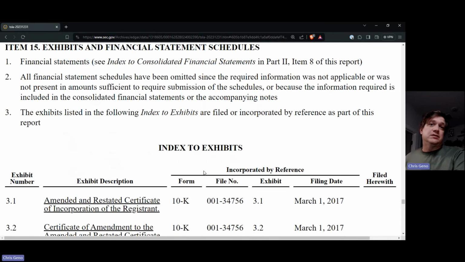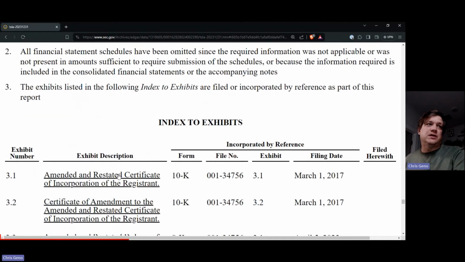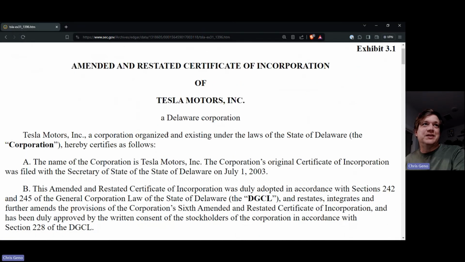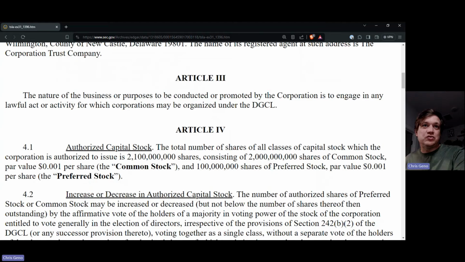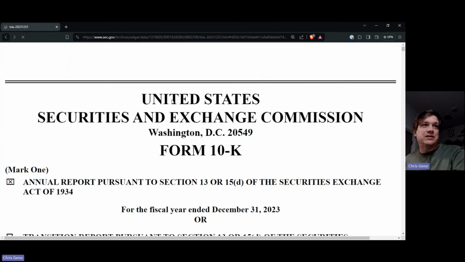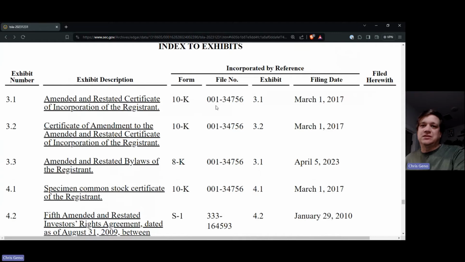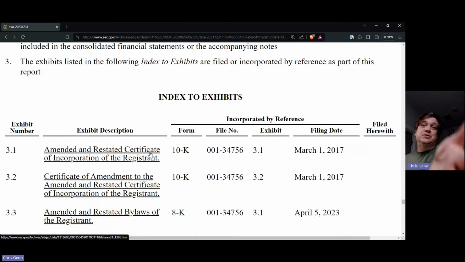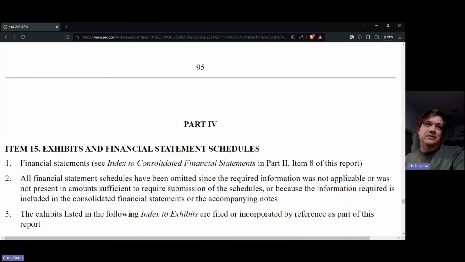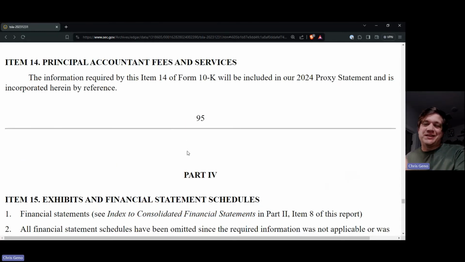And then finally, there's loads and loads of exhibits. These are documents that are important if you really wanted to go and look at all of the underlying information. I mean, they include the amended and restated articles of incorporation or certificate of incorporation. This is the formation documents of the entity. It tells you everything about it, and it's linked right there in the 10K. And so there's loads and loads of information like this. If you wanted to read through it all, you can. But this is where you can find it, right at the end. And so I'm not going to scroll through that. That's 30-something pages. But that is the summary, and that is everything else that's not the financial statements.